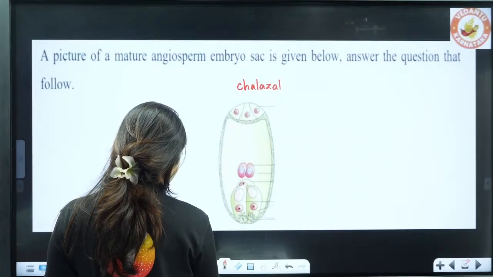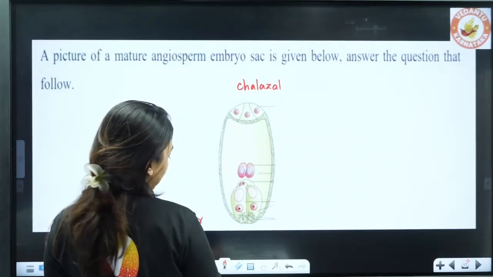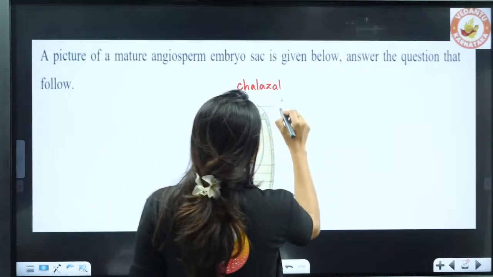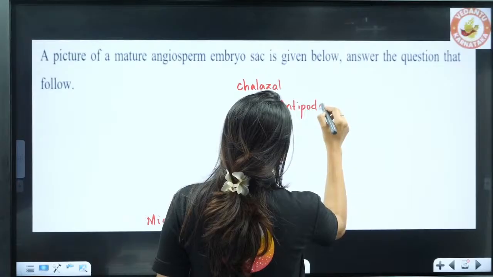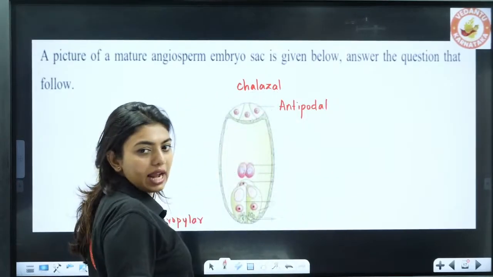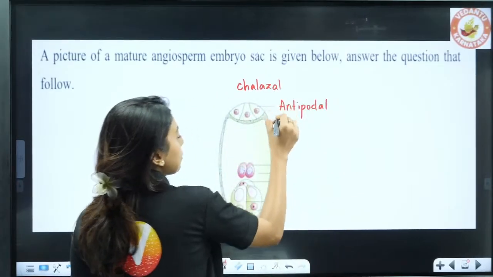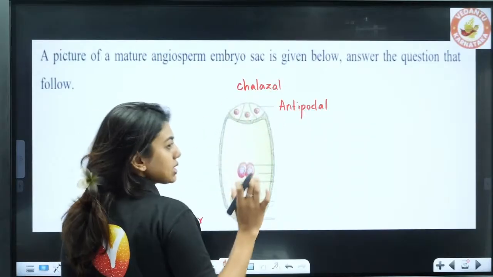Okay, this is the micropylar end. This is the chalazal end. So these cells are called the antipodals. Okay, this is called what? The antipodals. Remember, antipodal cells are towards the chalazal end.